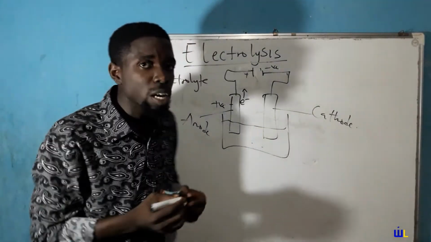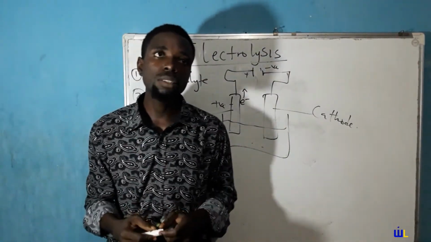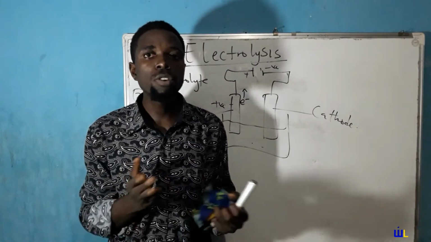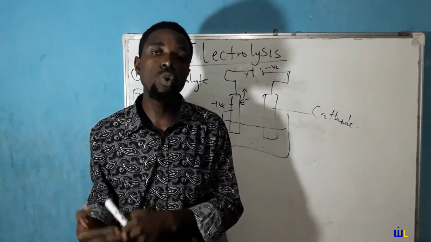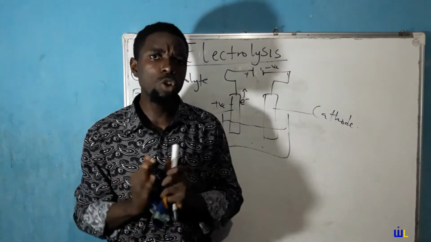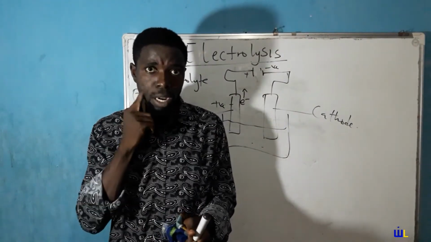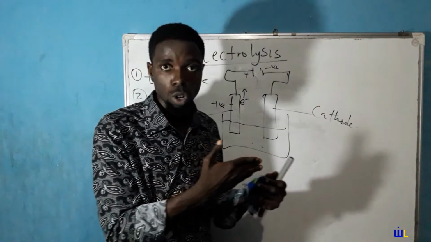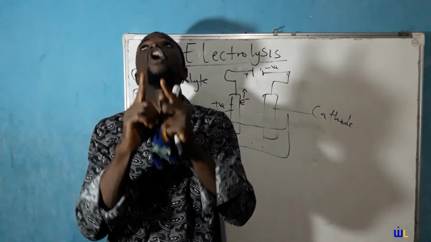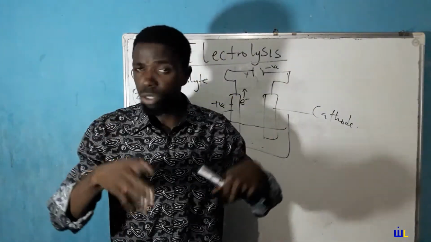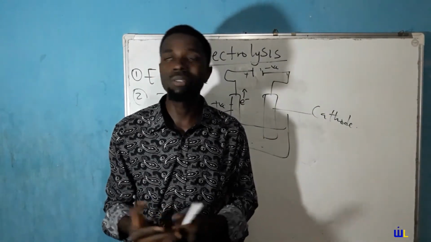Now, when you get to current electricity in physics, you would find out that the direction of movement of electrons is the exact opposite to the flow of current. That is to say, if electrons are going in a particular direction, current is flowing in the opposite direction. When electrons are moving towards the left, current is moving towards the right. When electrons are moving upward, current is moving downward. So you get the point. Wherever an electron is moving, current is moving in the opposite direction. So have that in mind.